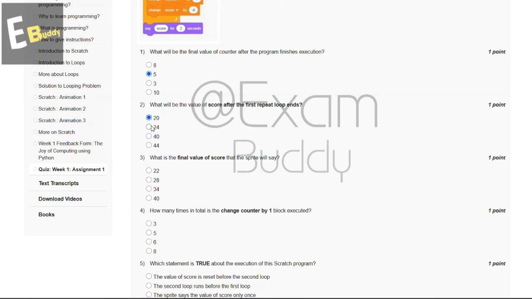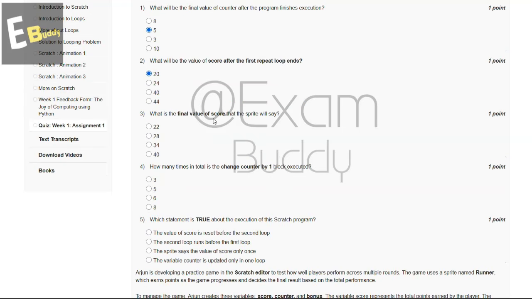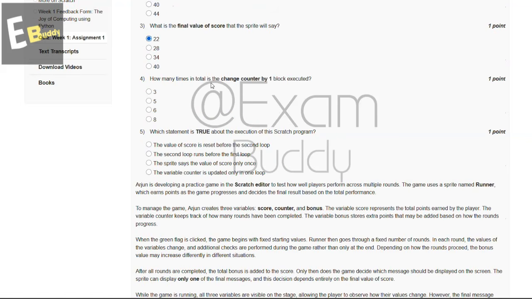And now let's go to question number 3. What is the final value of score that the sprite will say? So these are the options, and the answer of our third question is A, 22. And now let's go to question number 4. How many times in total is the change counter by one block executed? So these are the options, and the answer of our fourth question is 5.